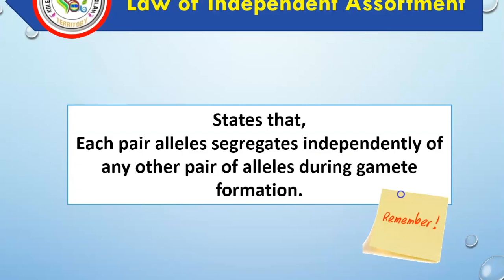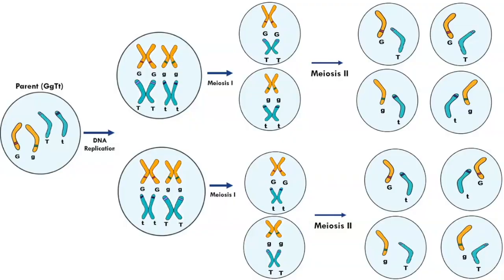The Law of Independent Assortment states that each pair of alleles segregates independently of any other pair of alleles during gamete formation. To demonstrate what is meant by this law, let's take a look at this diagram. We have a heterozygous parent.